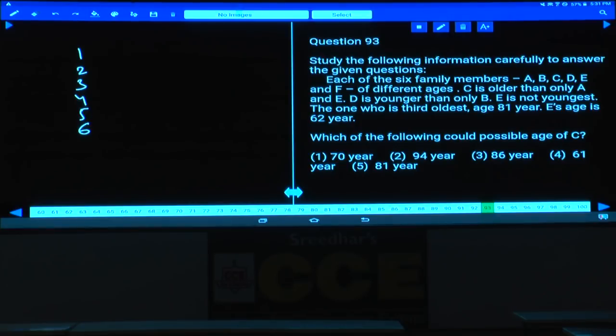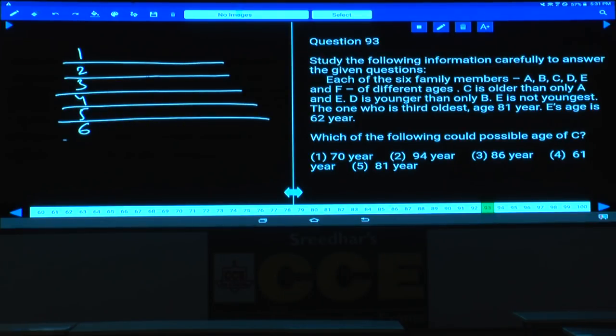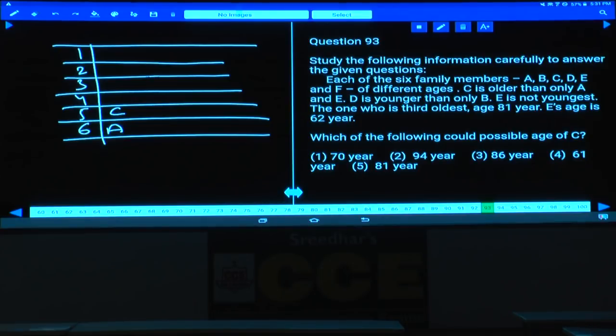As C is older than only A, tell me what are the positions of these two persons, C and A? C is older than only one person and C is lesser than the remaining 4 persons. And C is here, A is here. C is older than only A and E. Hence, C must be at which place? C must be at the 4th place. If A is here, E will be here, and if E is here, A will be here. There are two possibilities for A and E, isn't it?